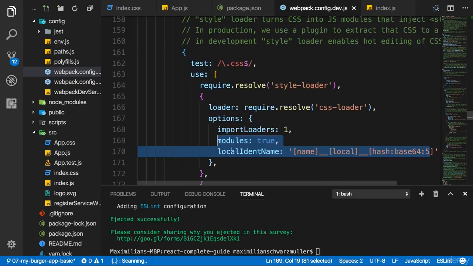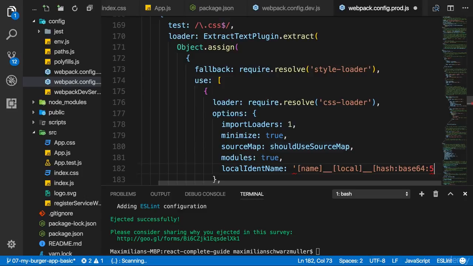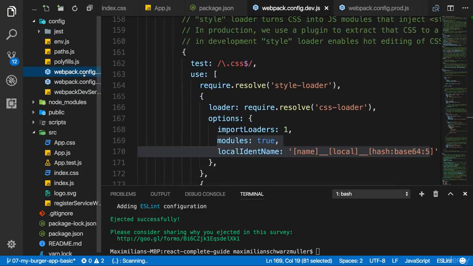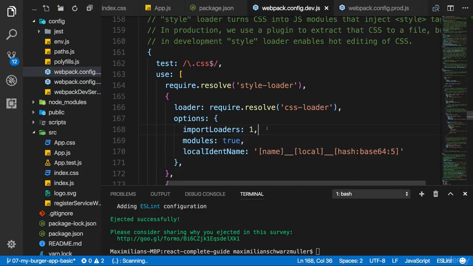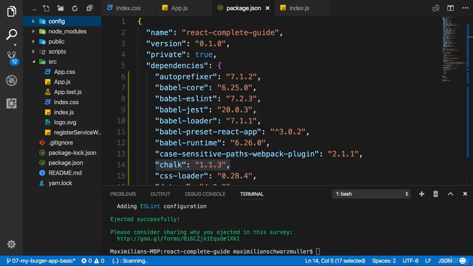Now copy these two lines with modules and localIdentName and go to the other Webpack config file too. This is the config file for the production build, and of course there we also want to ensure that we can use CSS modules. So enter it here in the options. Make sure to close that string here. Enter it here in the options for the CSS loader so that both Webpack config files have been adjusted and saved. And with that, we got our project set up and we can get started.